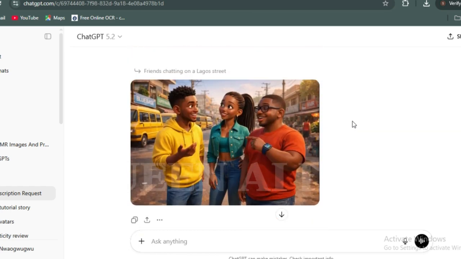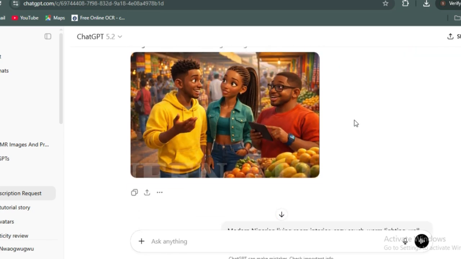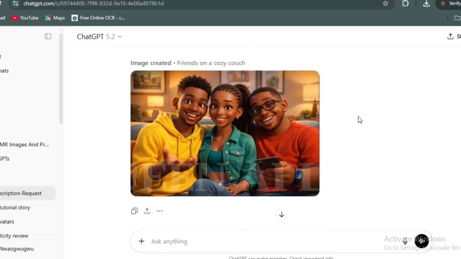Now this is them on the street. They've already generated it as well, being the first scene, them on the street discussing, which is still this one here. You can see the second scene, which is them in the market still discussing, and this is them in the living room together as they talk.